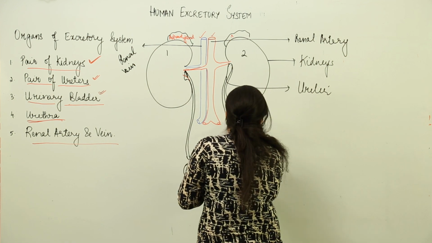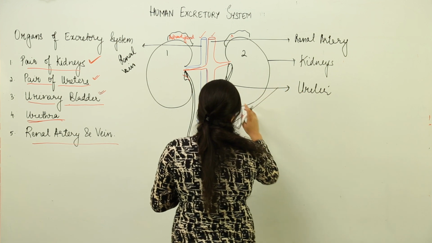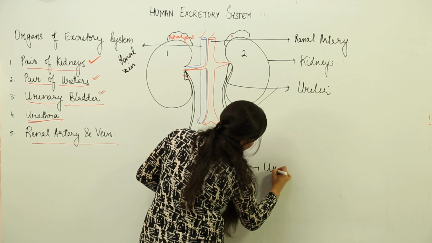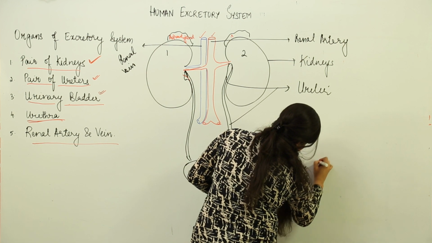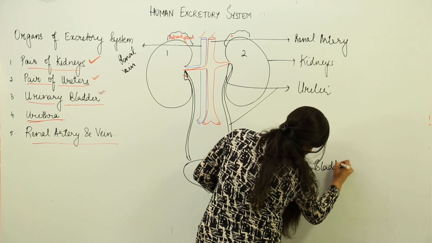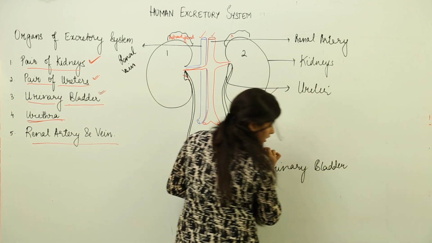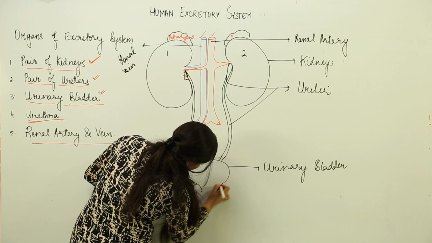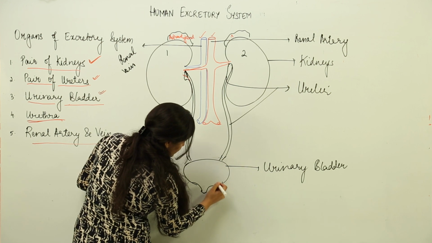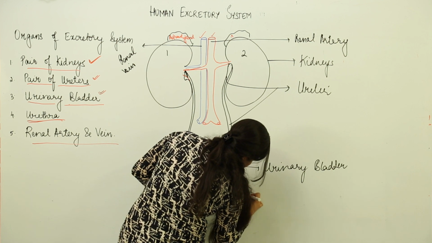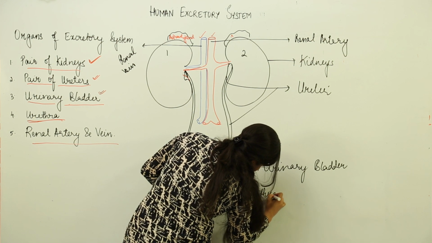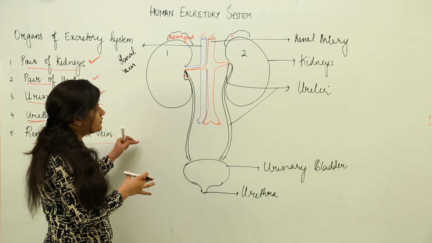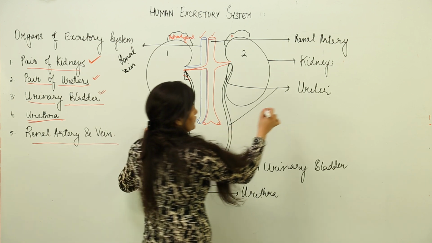It opens up into the urinary bladder, which is provided with substantial epithelium so that it can undergo large contractions and relaxations, and the last opening is the urethra. This is the main understanding of the excretory system, the organs we have to deal with.